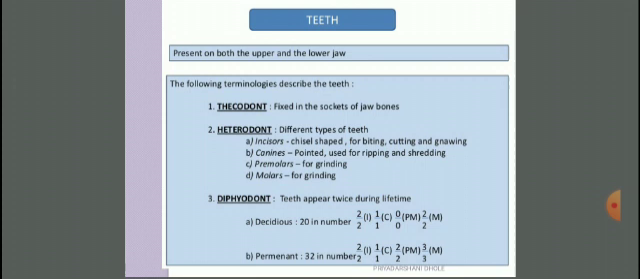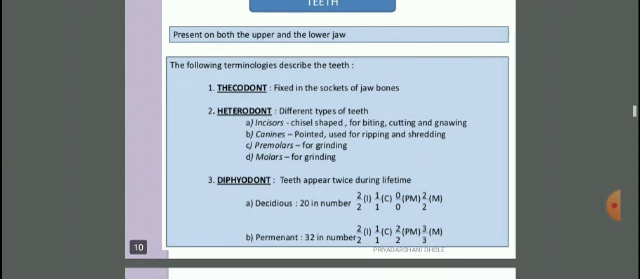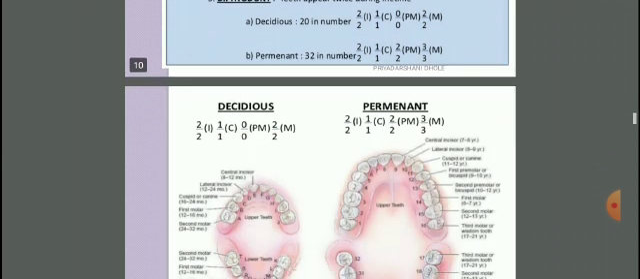Two incisors in the upper jaw and 2 in the lower jaw, where I means incisors. C is for canines, 1 in upper, 1 in lower. Premolars are absent in deciduous, which is 0 0, and molars are 2 2 in number. Next is permanent, which is 32. Incisors are again the same, 2 and 2. Then canines 1 1, premolars 2 2, and molars are 3 in the upper jaw and 3 in the lower jaw.